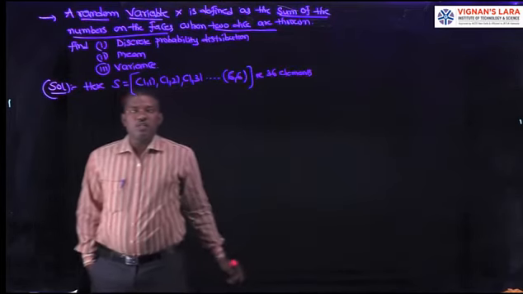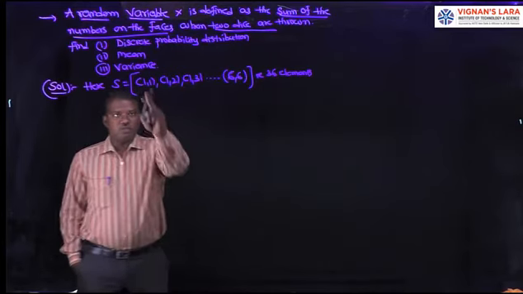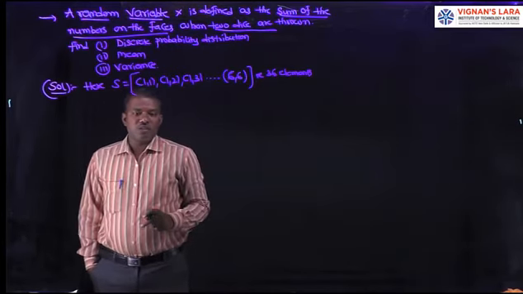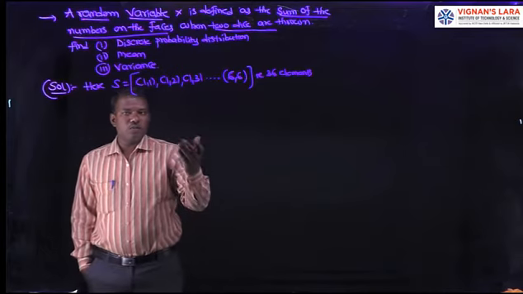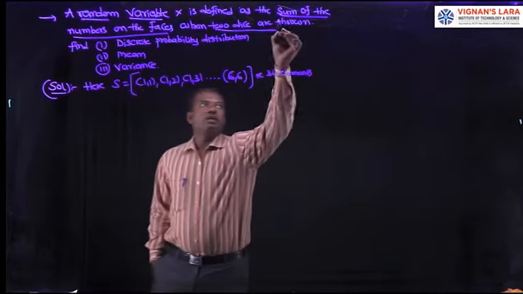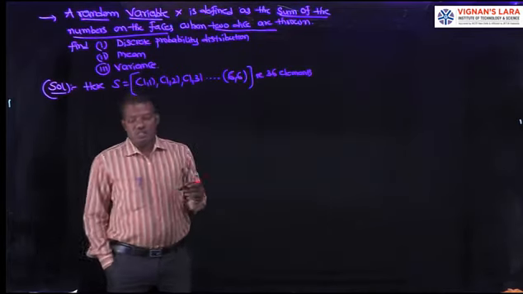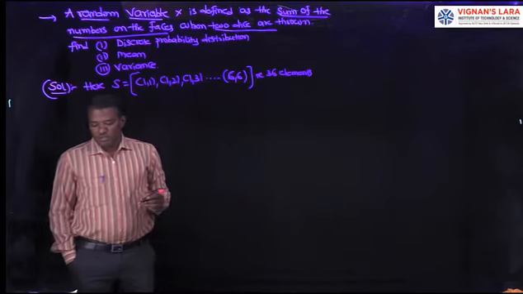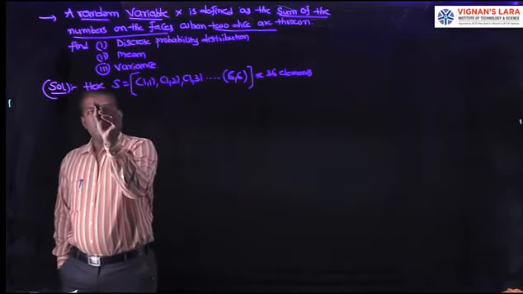In the first element, the sum is 2, 1 plus 1. In the second element, the sum is 3, 1 plus 2. Next 1 plus 3, 4. But here, we need the sum of the numbers on the faces. So here, let capital X